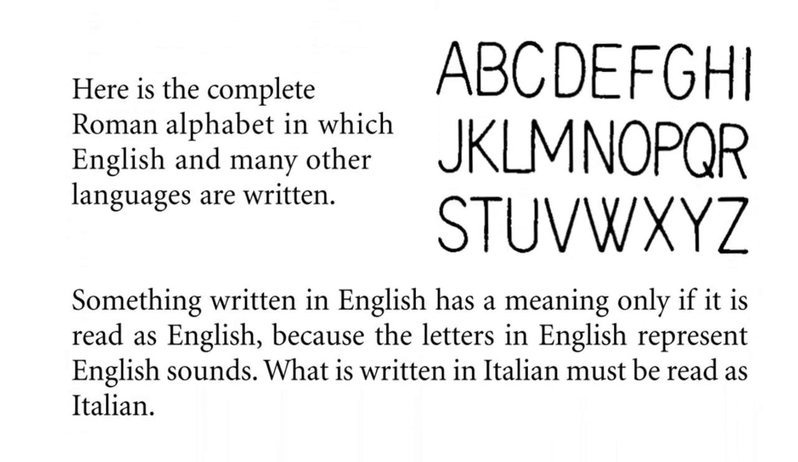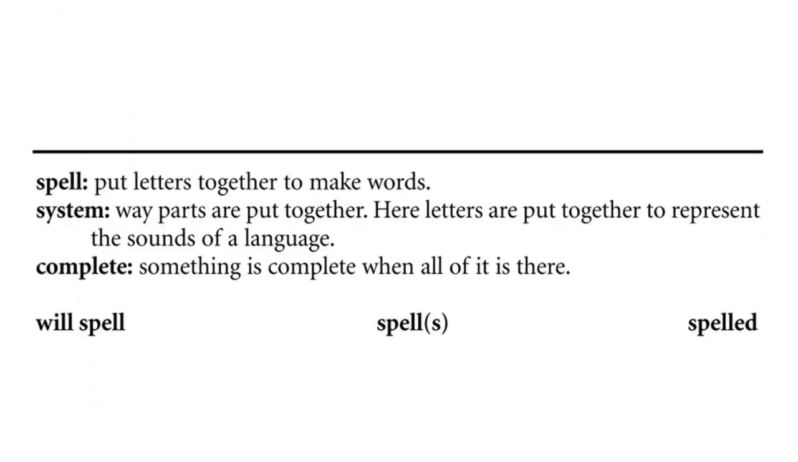A, B, C, D, F, G, H, I, J, K, L, M, N, O, P, Q, R, S, T, U, V, W, X, Y, Z. Something written in English has a meaning only if it is read as English, because the letters in English represent English sounds. What is written in Italian must be read as Italian.